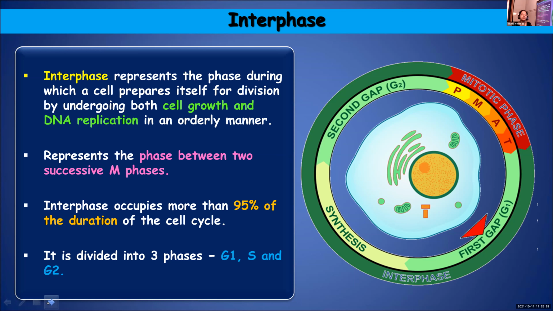The remaining 5% only, the M phase, is carried out during the remaining time. Hope you got it. Major part of the cell cycle is occupied by interphase, and 5% of the duration is occupied by the M phase.